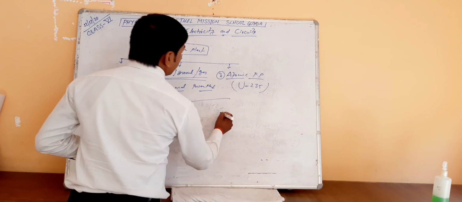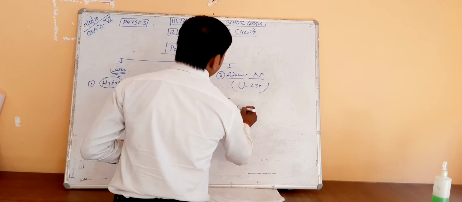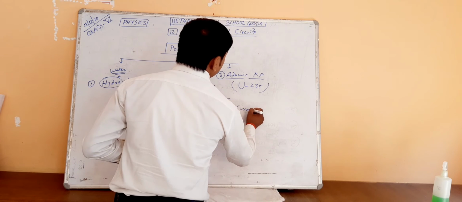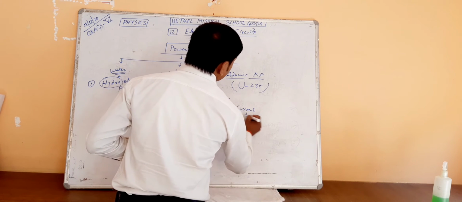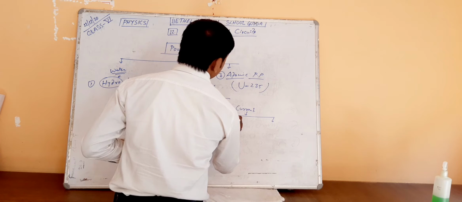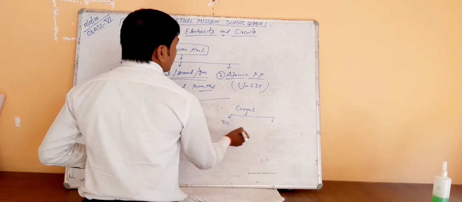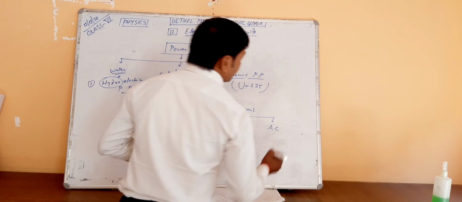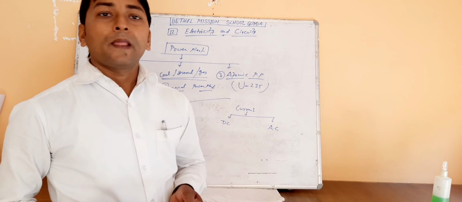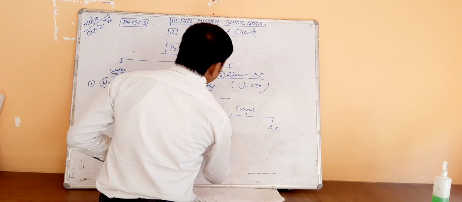So now, whatever current you get, current is of two types: DC current and AC current. DC means direct current.